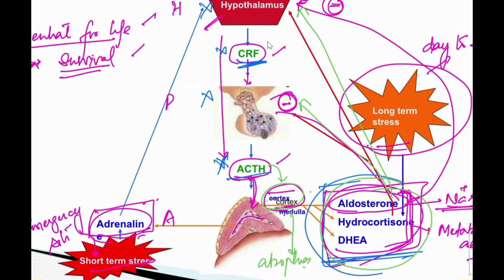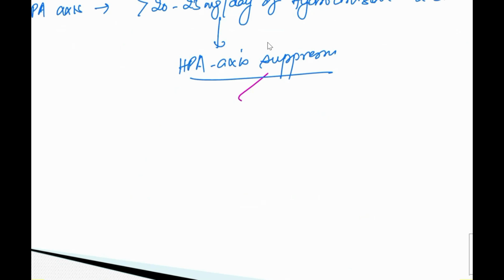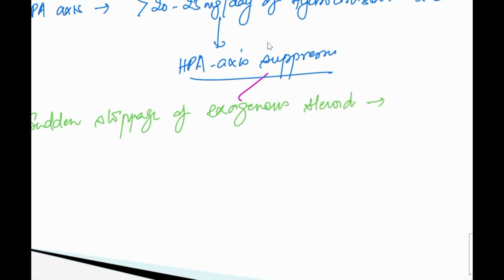And what is the cause of the problem? If we stop it suddenly, okay, otherwise there is no problem. You are giving it from the outside, and the adrenal gland atrophies. Its hormone we need for survival. But if there is a sudden stoppage of the exogenous steroid, then what will happen? This will precipitate